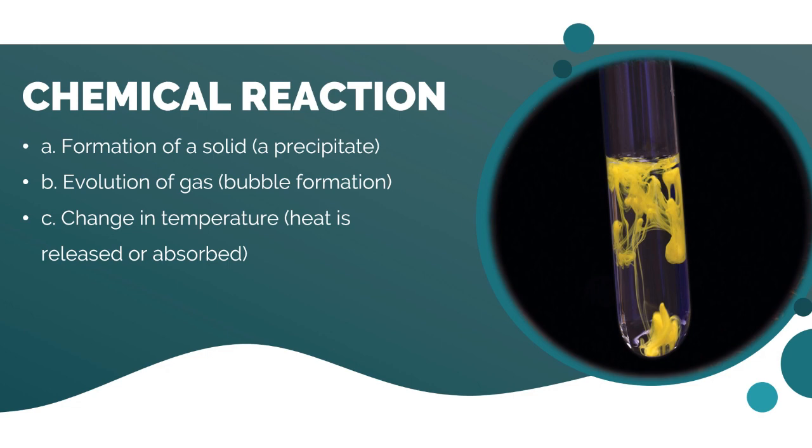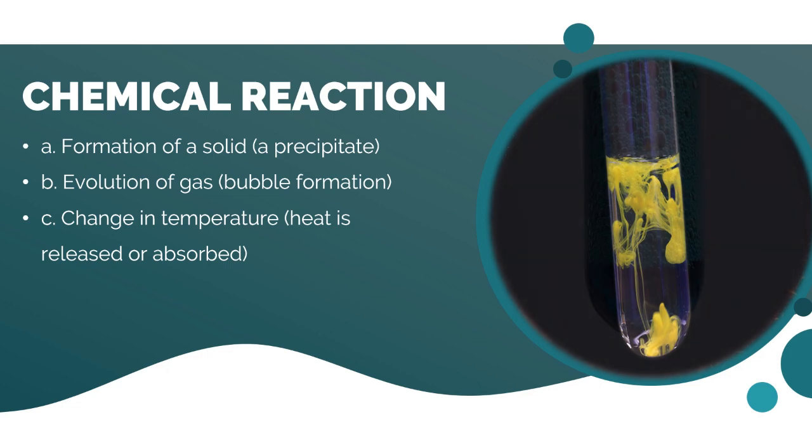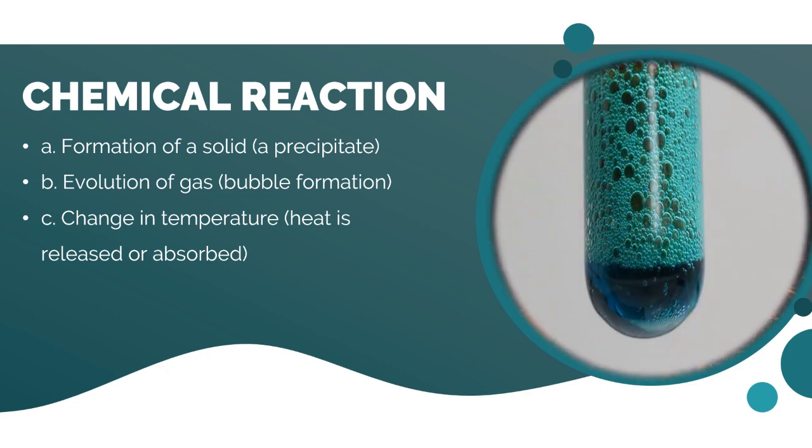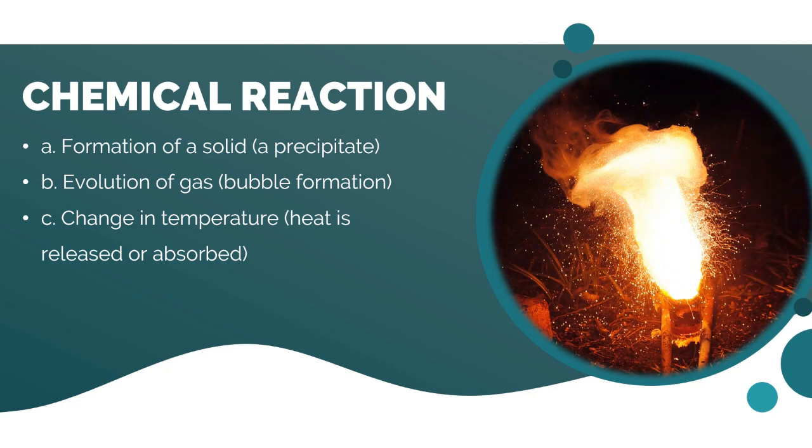Pero ano ba ang mga form during a chemical reaction? So for the first one is we have the formation of a solid or known as a precipitate. Just for example, on this picture, there is a formation of a solid in this reaction. Second one is we have evolution of gas or we have the bubble formation as you can see on this picture. And last one is there is a change in temperature on which heat is absorbed or heat is released.